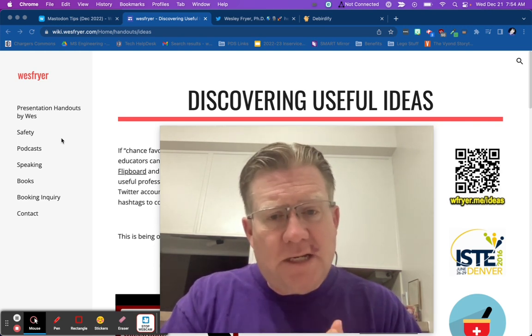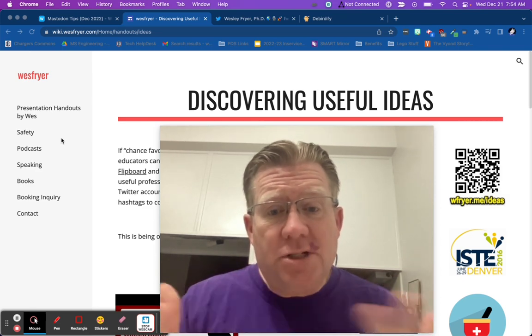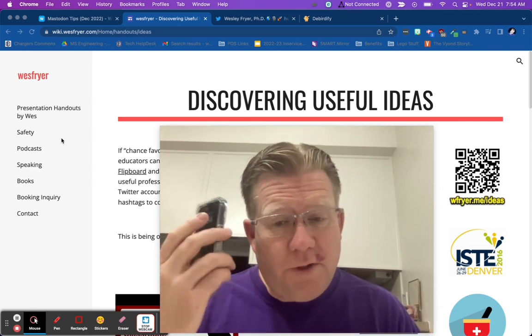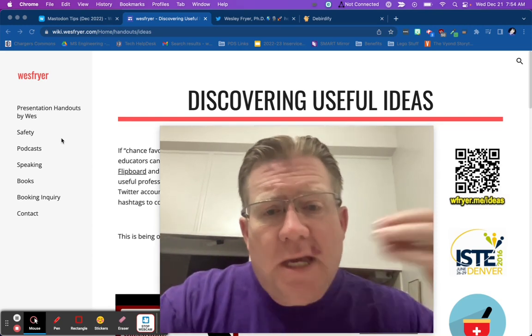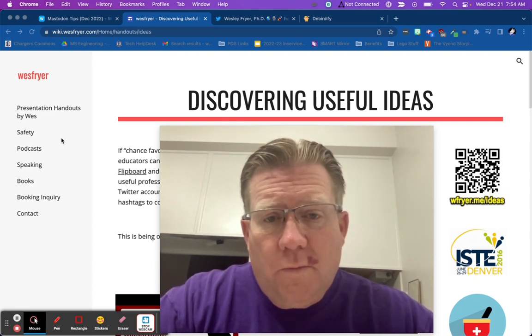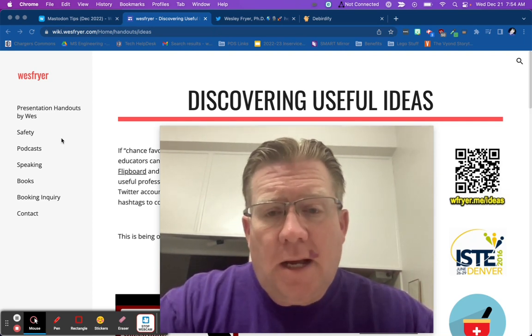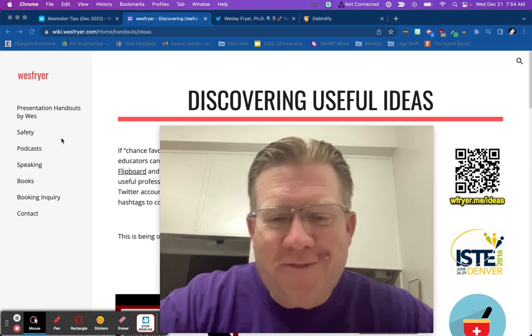Find ways that Mastodon can fit into the strategies and applications and tools that you have in your own toolbox for your smartphone, for your computer, for whatever digital devices you use, to be able to connect with people who share ideas that you potentially would find interesting, folks that you trust. And that's why I call this discovering useful ideas.